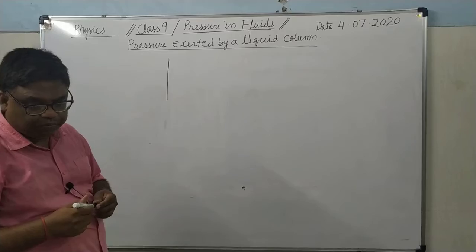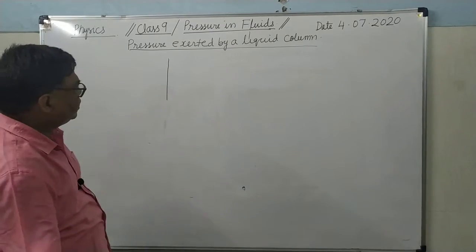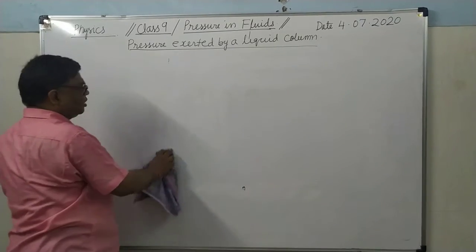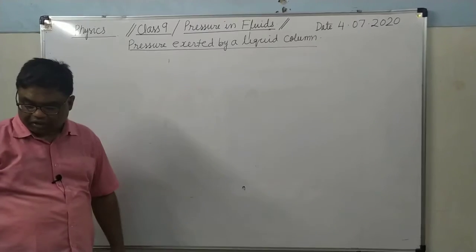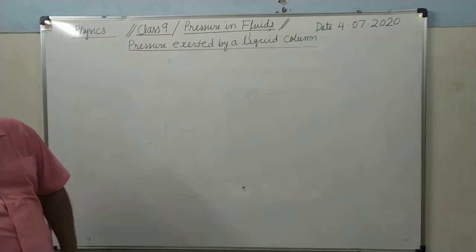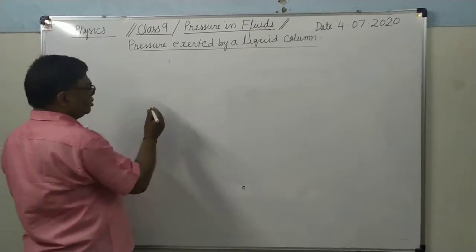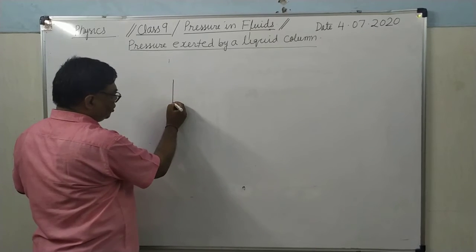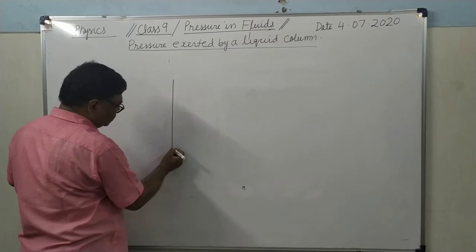And those who want to make the notes, they can listen and write down. Or you put the video at the pause and then you can write down. It's clear? This derivation can be asked in the examination.